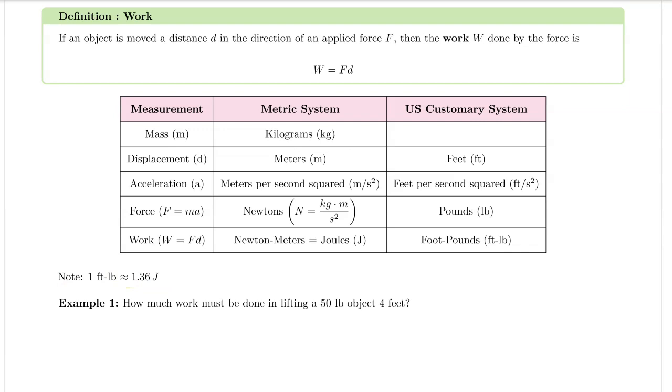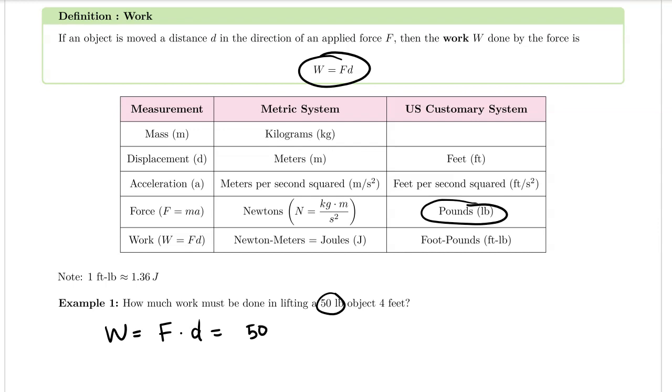Let's go ahead and jump into an example. How much work must be done in lifting a 50-pound object 4 feet? I can just use the formula, work equals force times distance or displacement. Because the force is measured in pounds, we are looking at the US system.